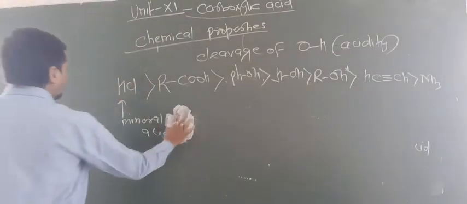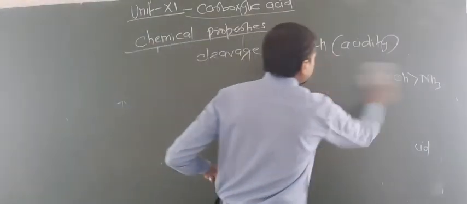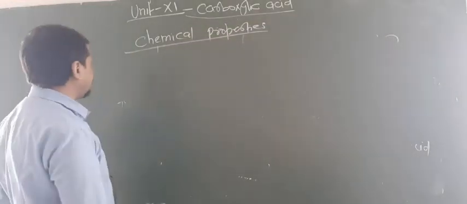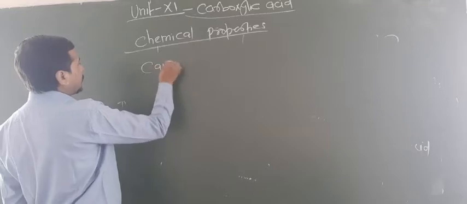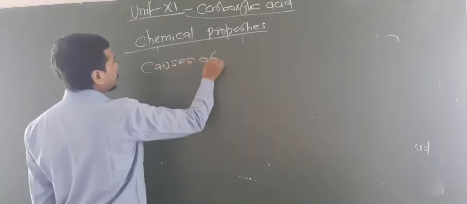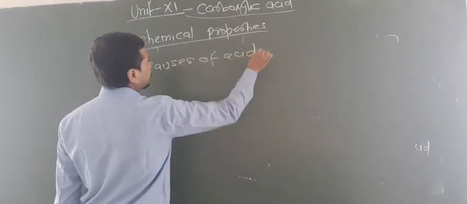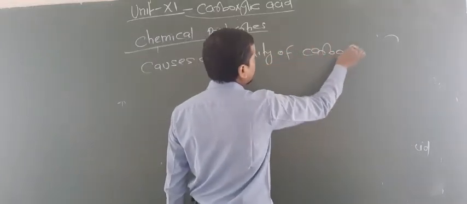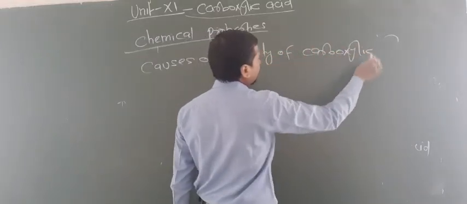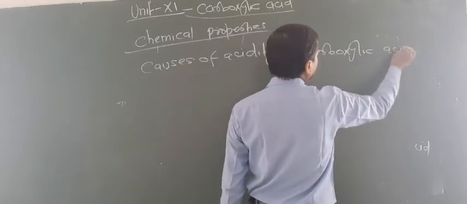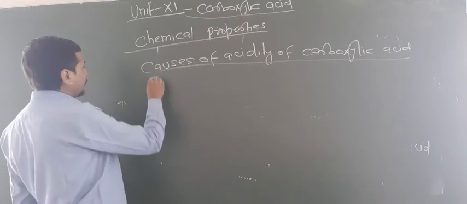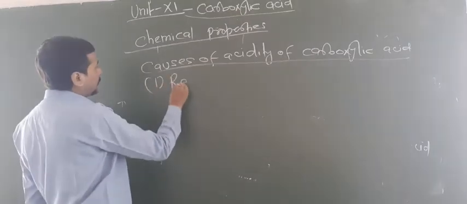Now then one question arises: how can you decide the acidic property of carboxylic acid? So let us focus on the causes of acidity of carboxylic acid. So look at here. First you have to know the resonance effect.